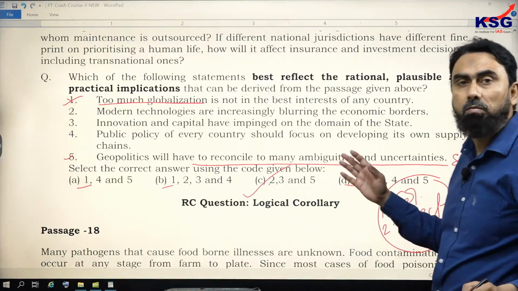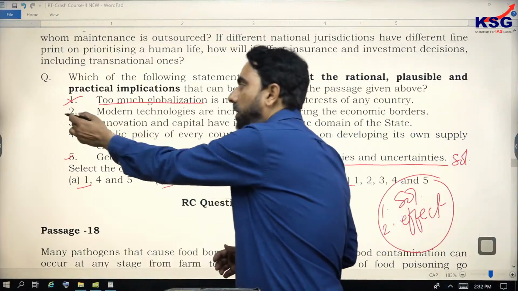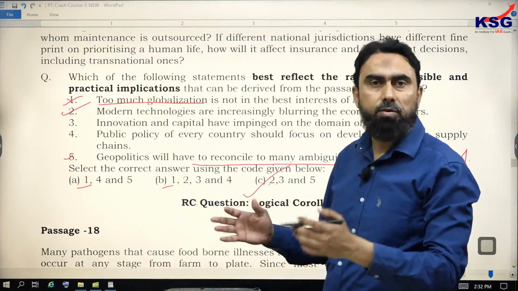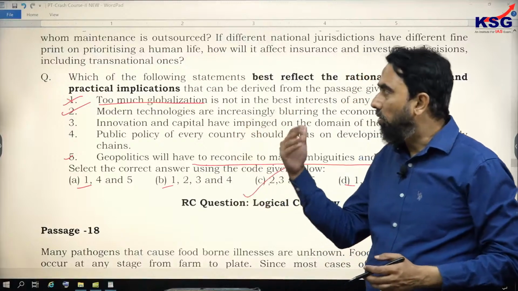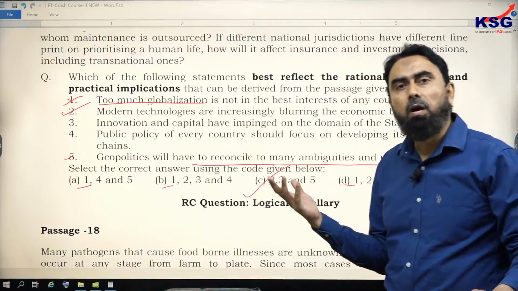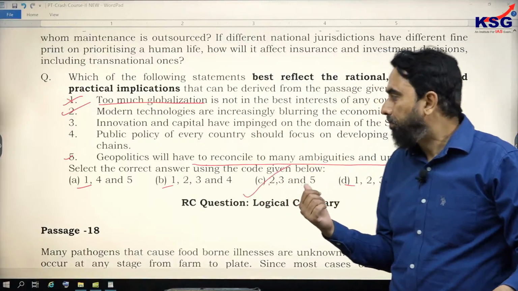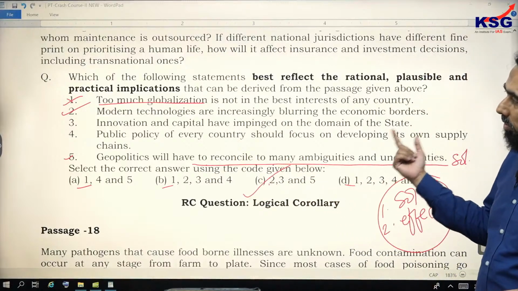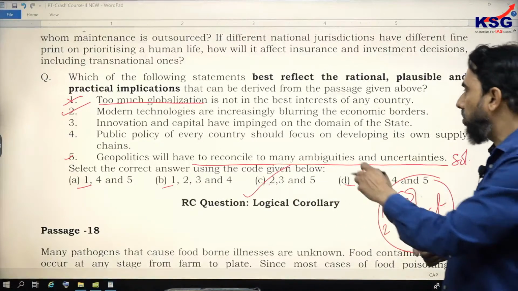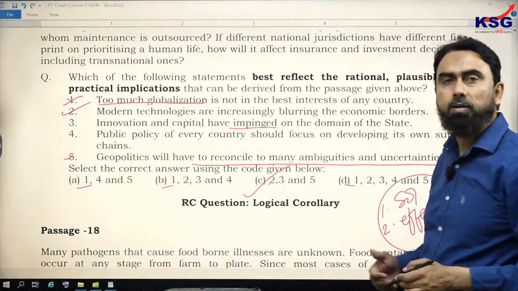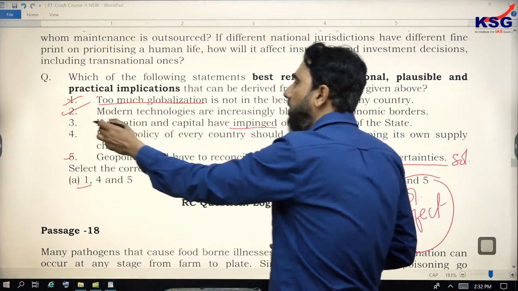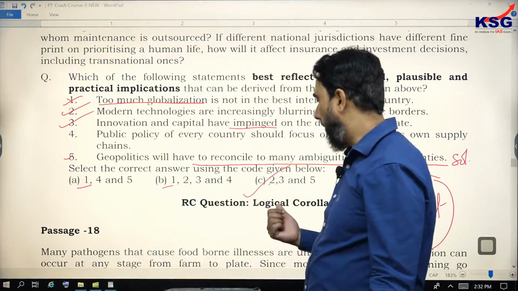Yes, we have seen they are increasingly blurring. In future, it will happen. 3 countries have been mentioned there, and whose jurisdiction will be used will be the key. Third is innovation and capital have impinged on the domain of the state. Yes, they have affected the domain of the state. We have seen that. So 2, 3 and 5.